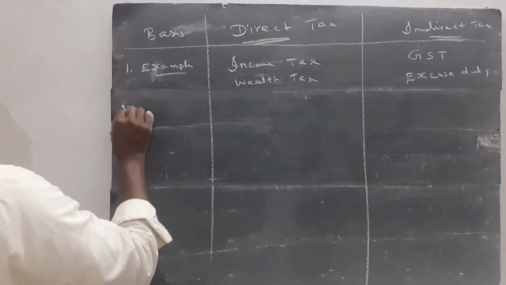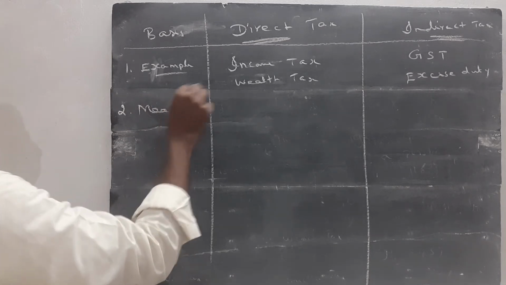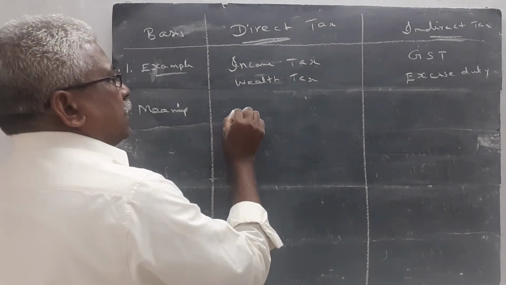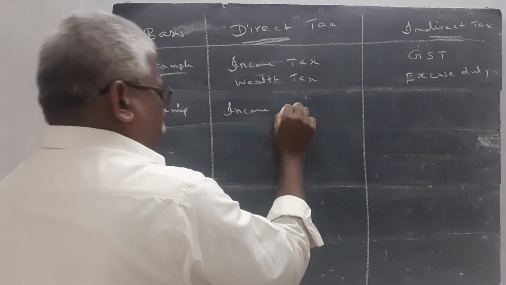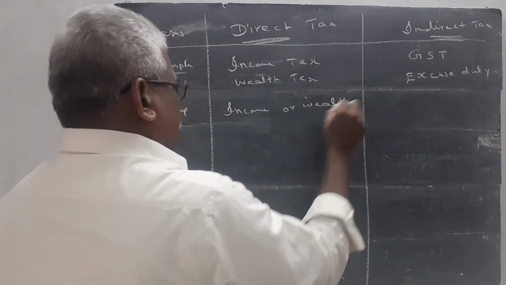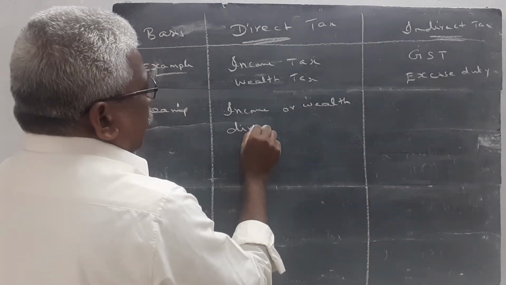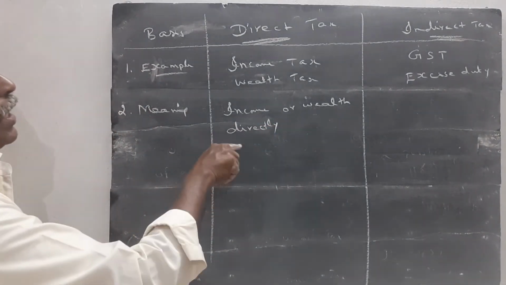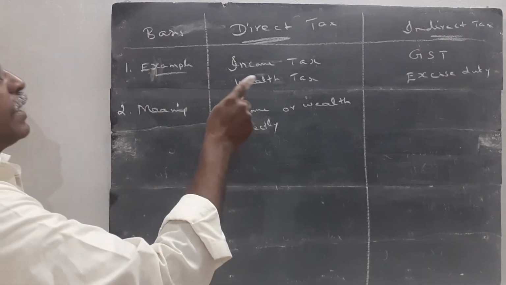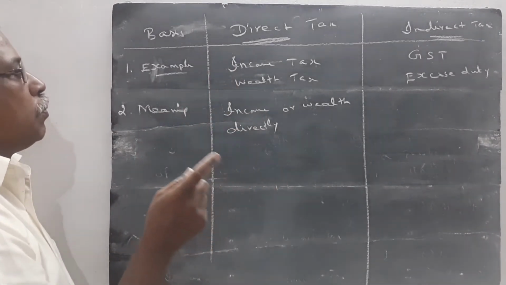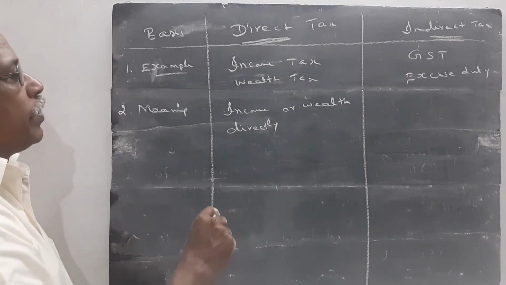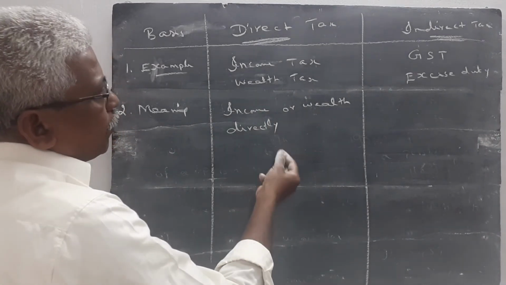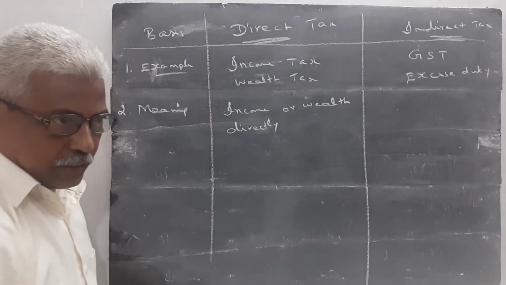Then point number 2, meaning. What is the meaning of direct tax? Already I explained, if tax is levied from income or wealth of a person who directly pays the amount to the state, it is called as a direct tax. Once again I explain. Direct tax is a tax levied by the government from the person who is earning income or wealth. The earning person directly pays the amount to the government. It is called as a direct tax.